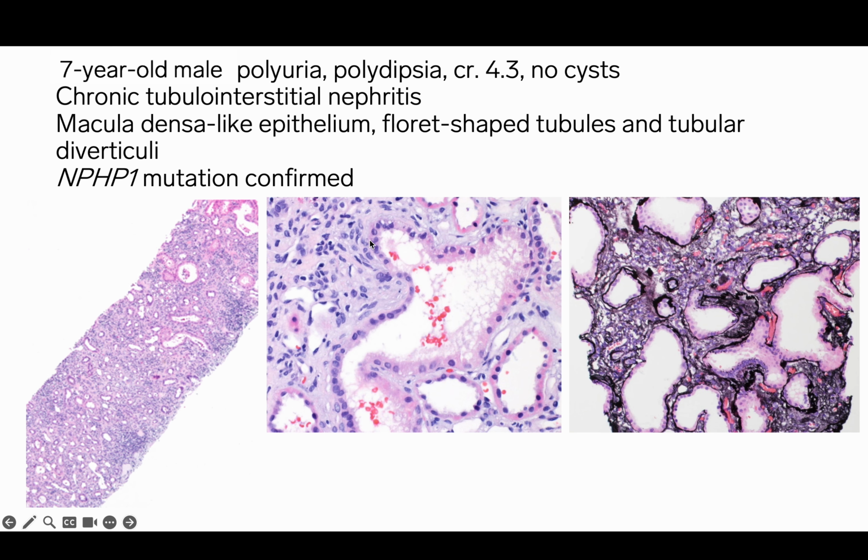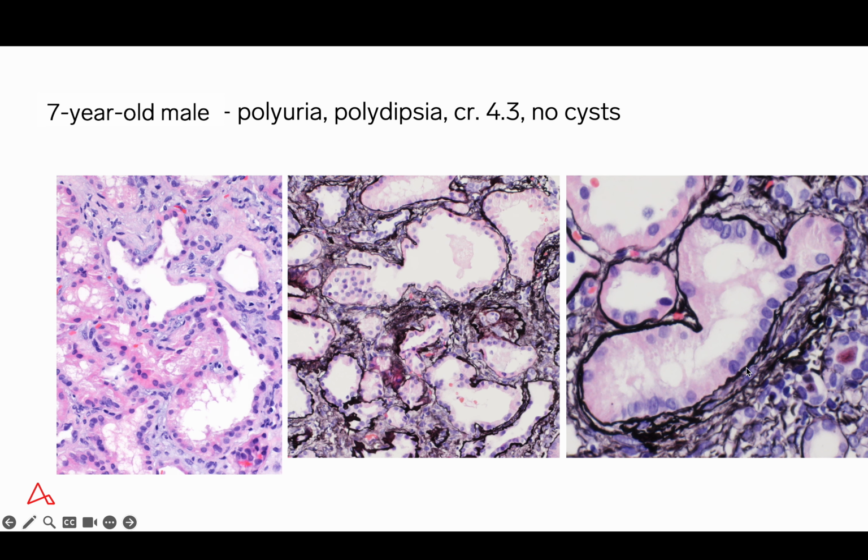The middle panel shows a somewhat complex tubular profile with a significant area of macula densa-like epithelium, where the epithelium again shows tight clustering of the nuclei, much different than the contralateral portions of the tubule. The right-hand panel again shows a floret-shaped tubule with a very complex profile. It has tubular diverticuli and also macula densa-like areas.